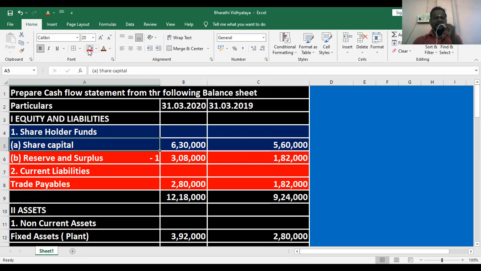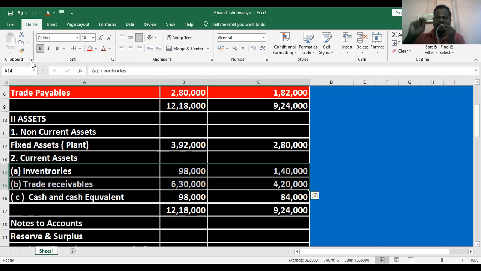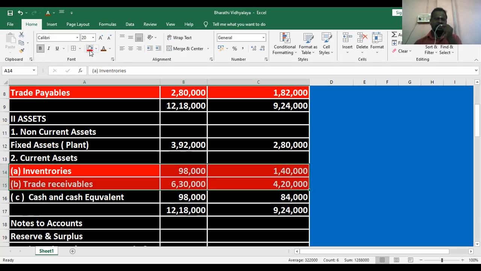The activities related to financing activities I will highlight in blue color. Then, liabilities are over, so now the asset side. Look at the first current asset: inventories and trade receivables. Inventories and trade receivables come under operating activities, because they are related to the operation of business, so I highlight them in red.